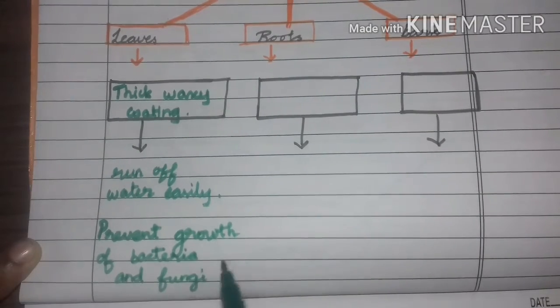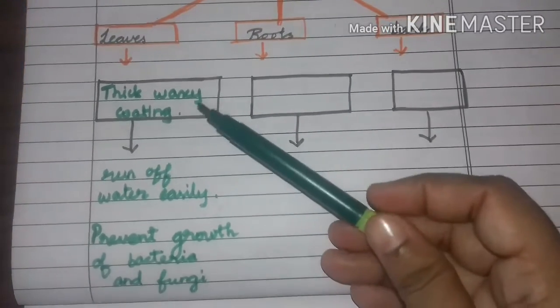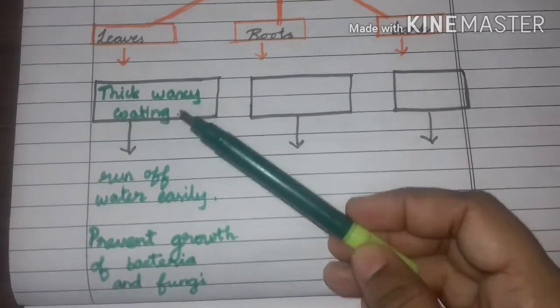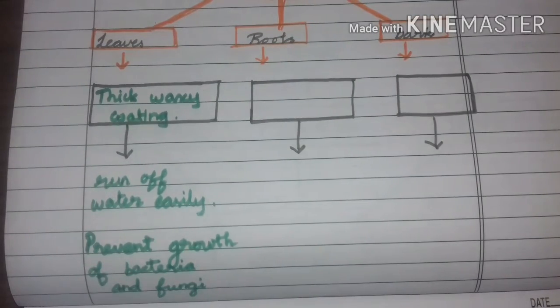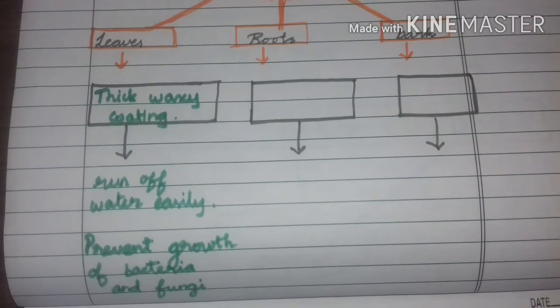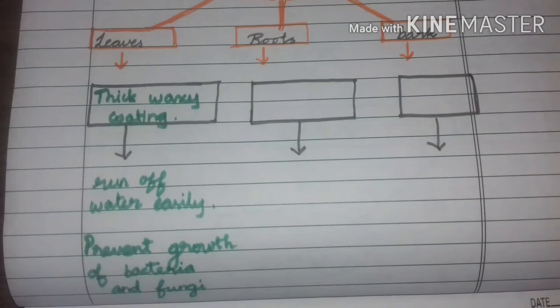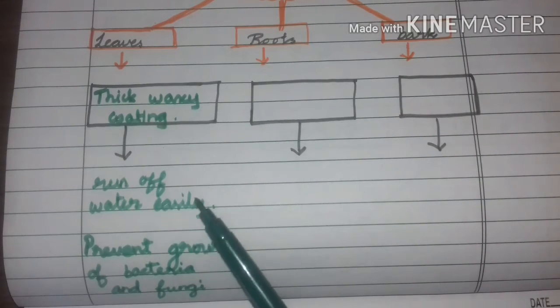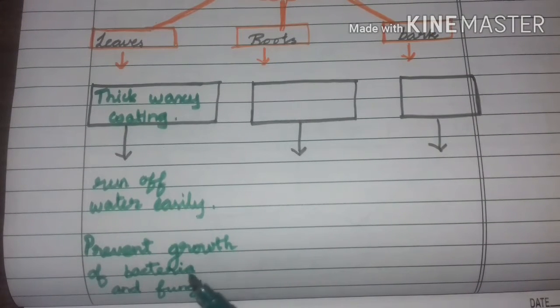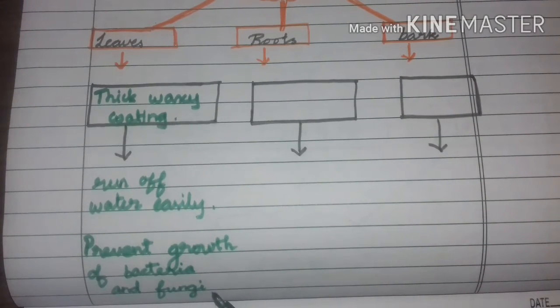So the thick waxy coating is very important. Imagine they would not have thick waxy coating, what would happen? The bacteria and fungi will grow and it is harmful for the plants. So the thick waxy coating plays an important role in the leaves. It helps to run off water easily. It also prevents growth of bacteria and fungi.